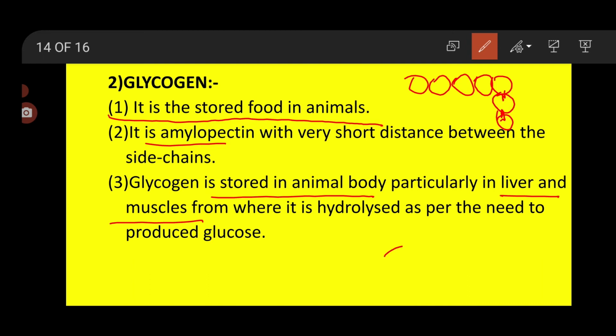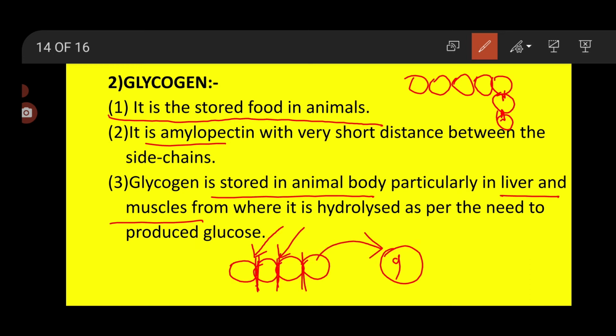When the cell requires glucose, or when the cell requires energy in the form of glucose, what happens? This glycogen molecule, which is a polysaccharide, is broken, it is hydrolyzed, meaning water is added over here, the bond is broken down, and they are supplied to the cell for energy. So here we have completed glycogen.